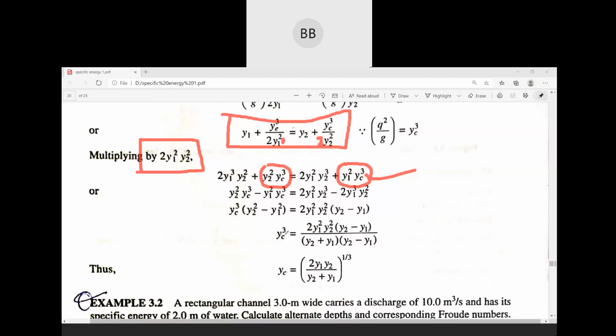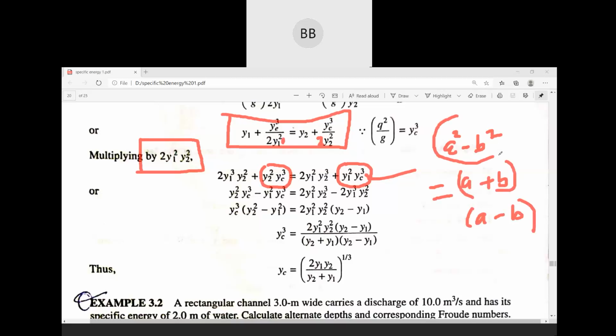Then yc cube is multiplied here, so it will be divided here. So we all know a square minus b square we can also write as a plus b multiplied by a minus b. It's simple mathematics. We all know a square minus b square we can also write as a plus b, a minus b. So we are doing the same thing here. This is your a and this is your b. A square minus b square. So we are writing here a plus b and a minus b.